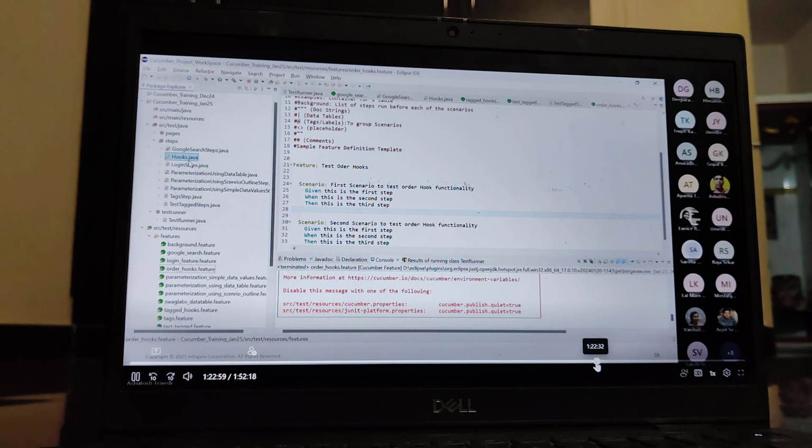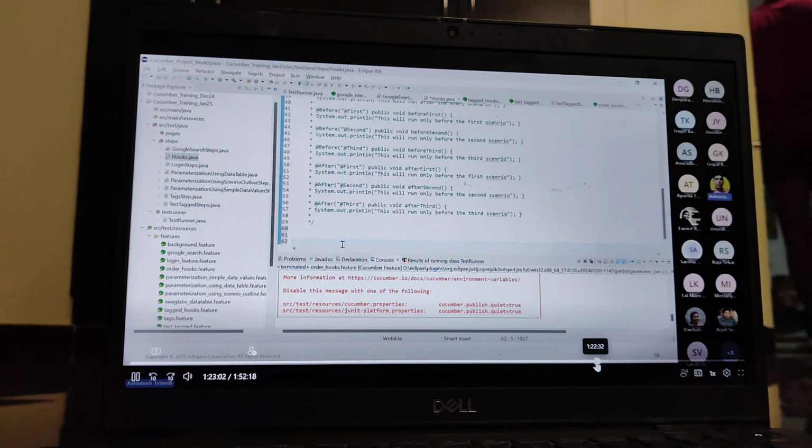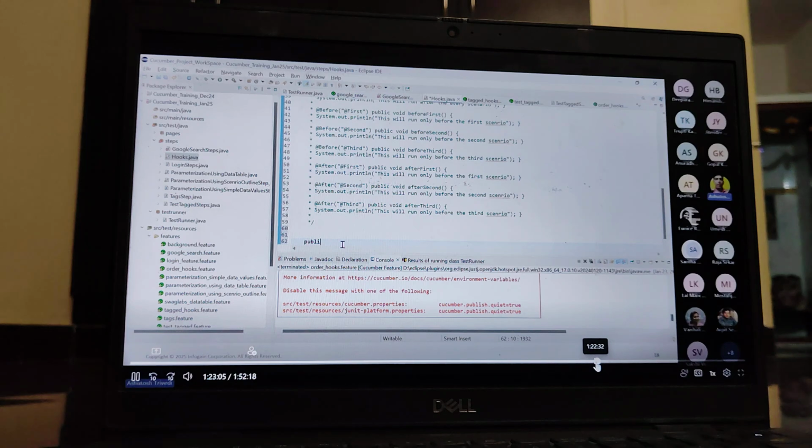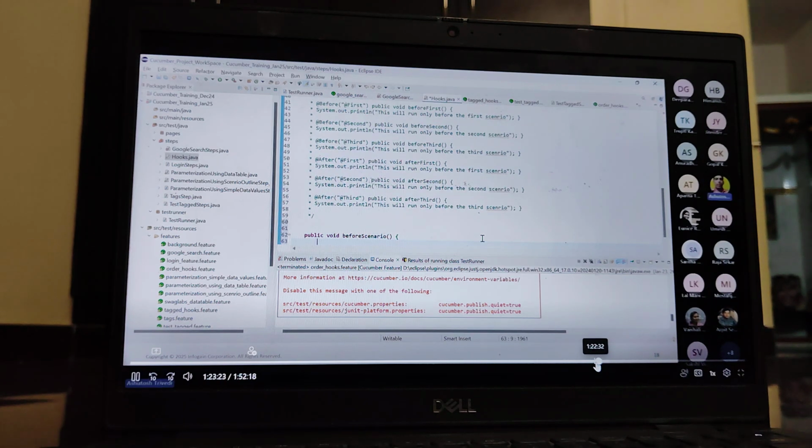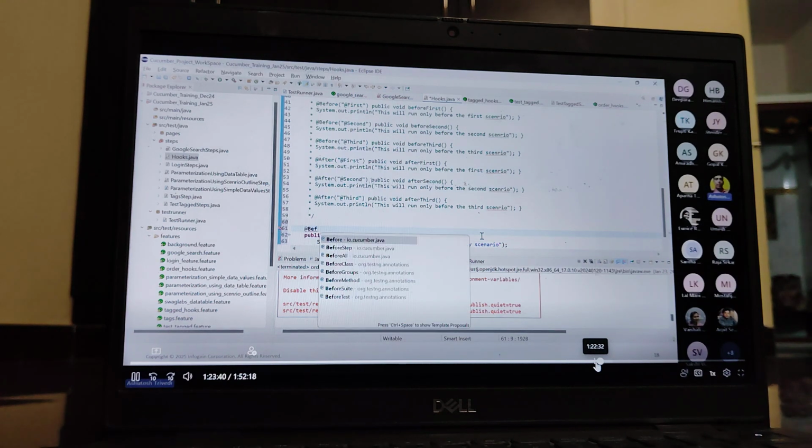Go to the hooks. And now here you can see, suppose I have several methods: public void before scenario. Suppose this is the method that you find. So this will run before scenario, with System.out.println, and that means this will run before every scenario. And you have annotated using the @Before annotation.